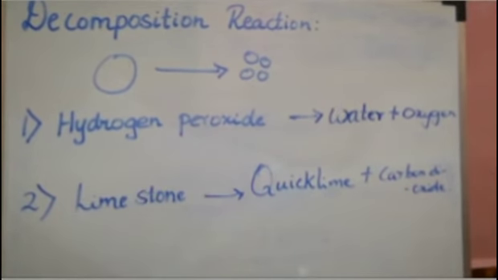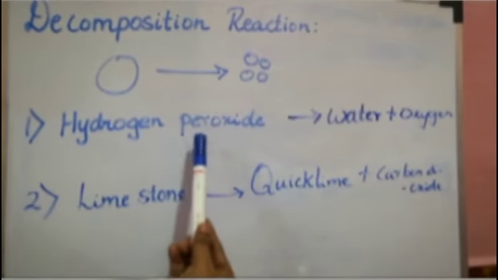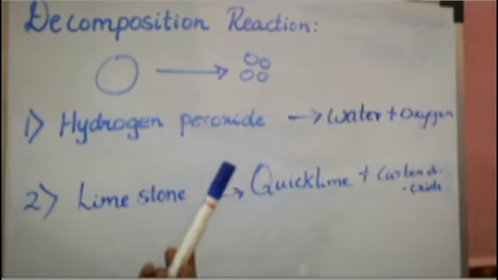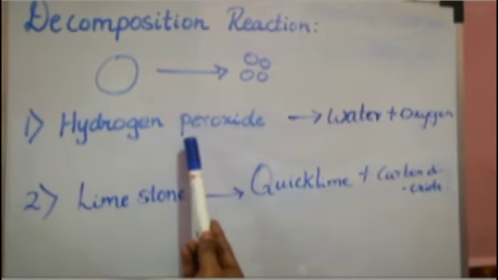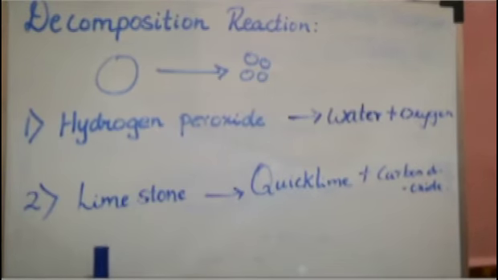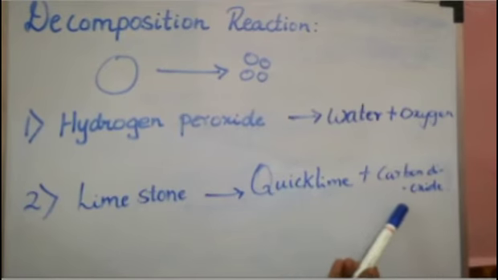I have given two examples for decomposition reaction. First one is hydrogen peroxide. It is a single reactant. It forms two different products, right? So one reactant forms two products, that is water and oxygen. The second example is limestone. It forms quicklime plus carbon dioxide.